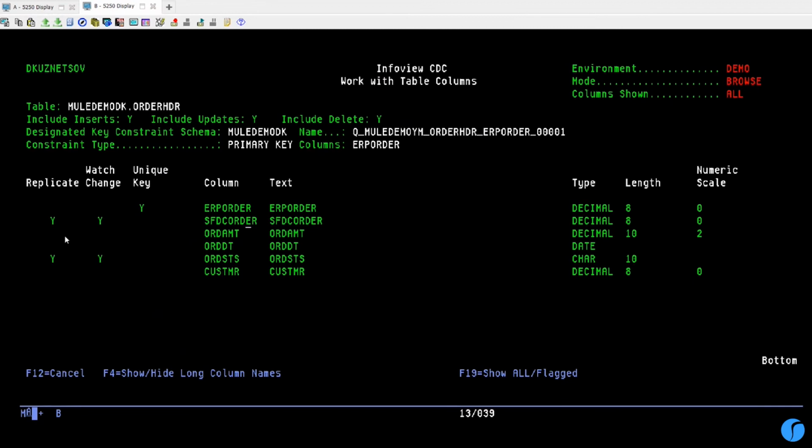And once we start that replication flow within InfoCDC product, it will start listening for the changes in near real time. So the moment the change applies to the database, the product will capture that change and stream it to target system through data queues. And that's where MuleSoft